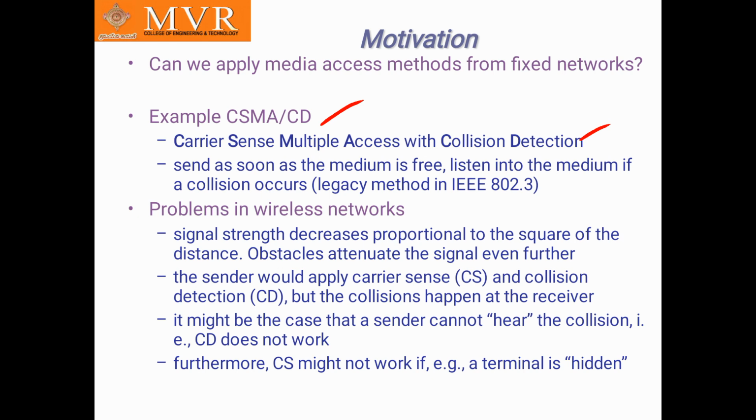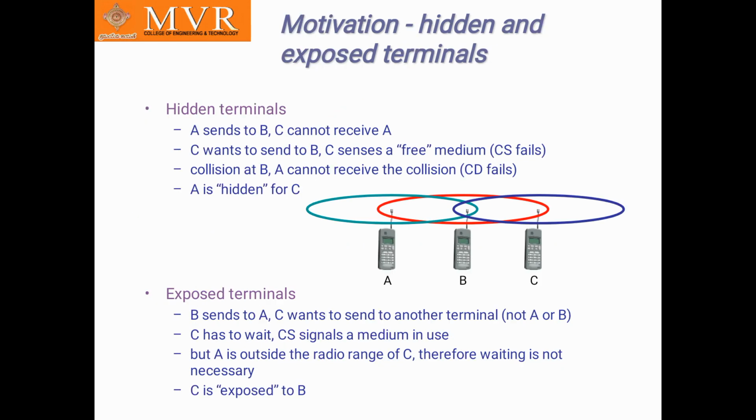The sender would apply carrier sense (CS) and collision detection, but the collision happens at the receiver. Furthermore, carrier sense is not working if the terminal is hidden. So on that account, the problems of wireless networks will happen in this CSMA MAC. See this, the motivation: hidden and exposed terminals. I can explain hidden and exposed terminals here.